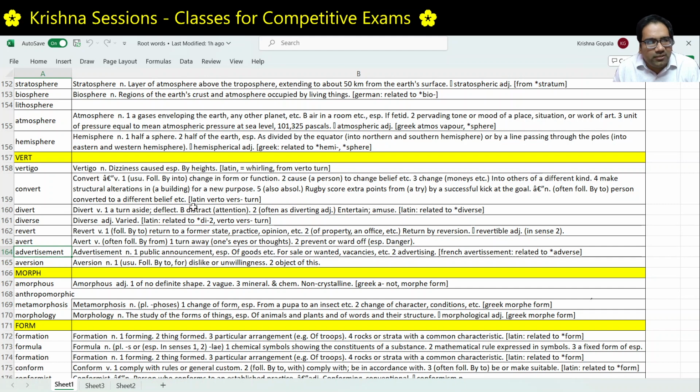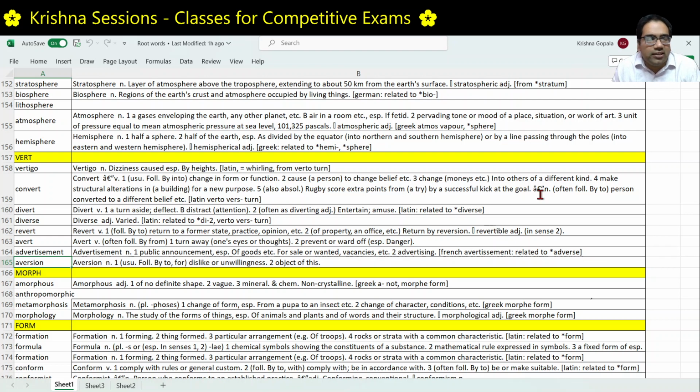Advertisement. What do you do in an advertisement? You try to attract attention, right? You try to turn people towards your side, towards the particular advertisement. So this also involves the word vert, which is turning. The original sense was to turn one's attention to. Even now advertisement is about turning attention. Advertisement is a notice, a picture, or film telling something about a product, job, service, and so on. Newspaper advertisement, TV advertisement, online advertisement, etc.